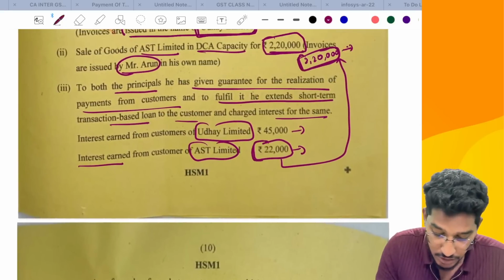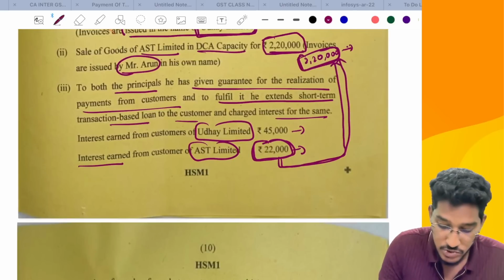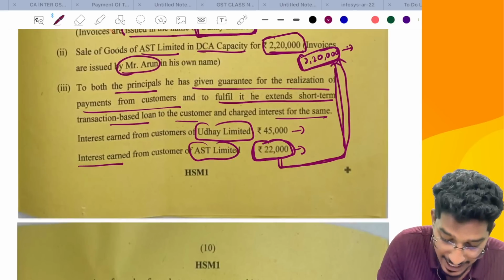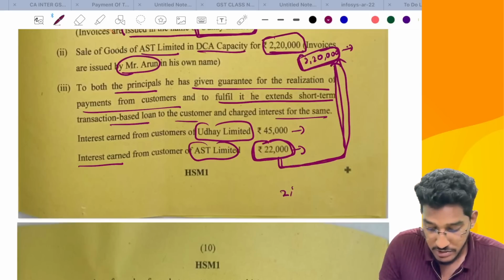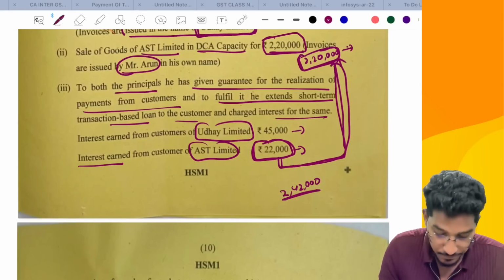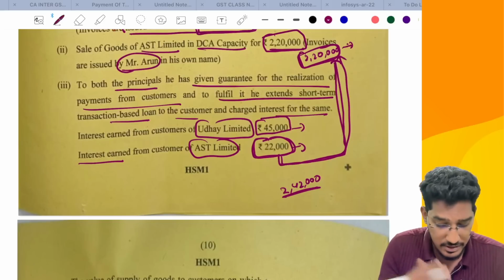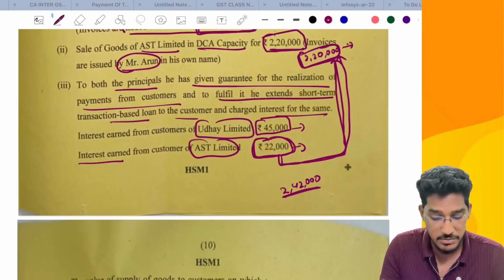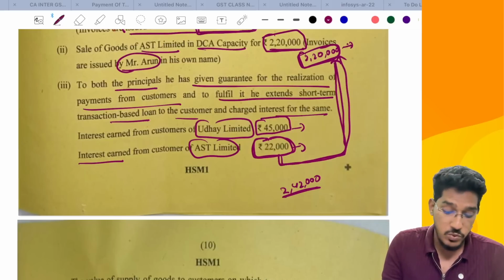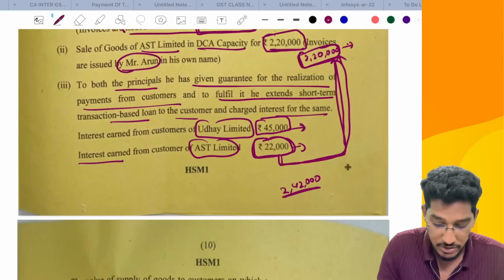Along with that, this 22,000 rupees interest also will be added to that principal supply. So this 22,000 also will be considered as an ancillary supply to this principal supply. So 2,42,000 is the value of the taxable supply of Mr. Arun. But whatever this 45,000, this short-term loan, whatever he is giving to the customers of Uday Limited, for which invoice has been given by Uday Limited directly, this will not be added to the value of supply.